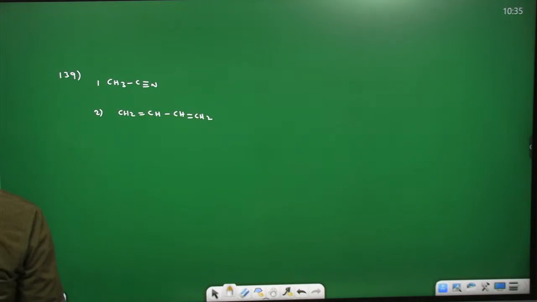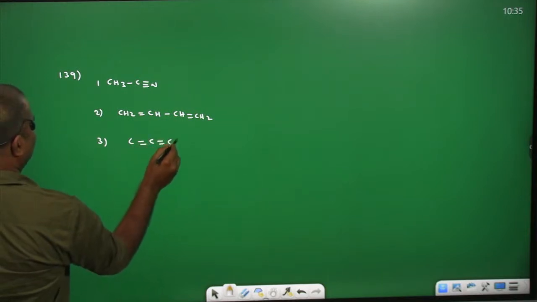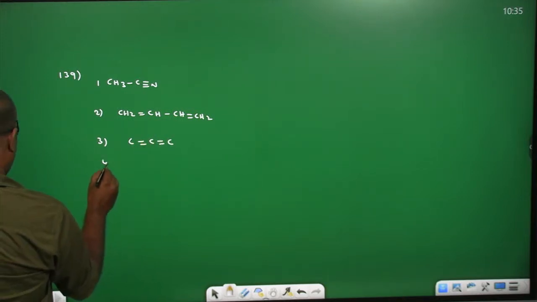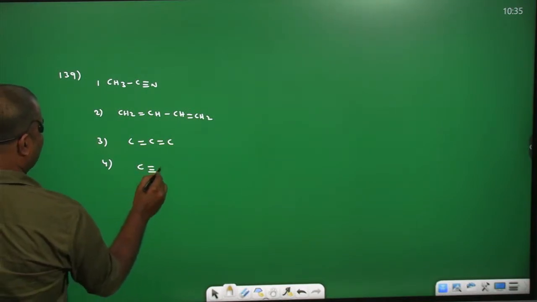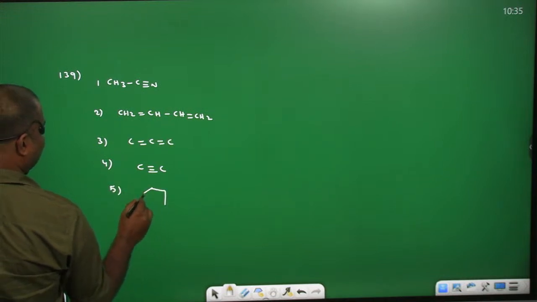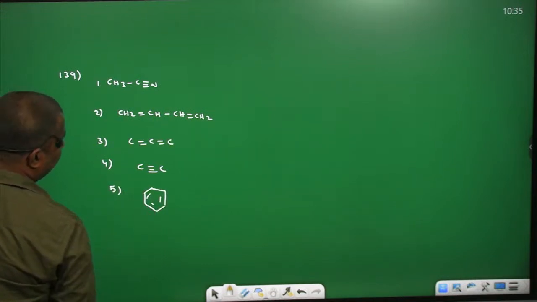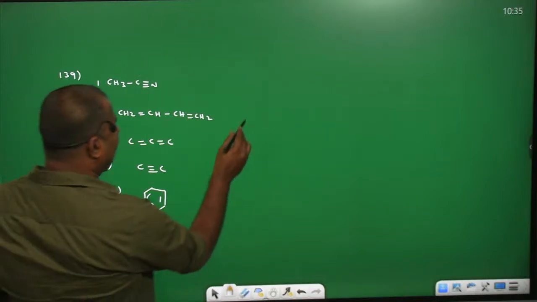The third one, propa-1,2-diene. This we can write. The fourth one, ethyne, means CH triple bond CH. The fifth one, benzene, you are going to write like this. So he's asking for sp carbon.